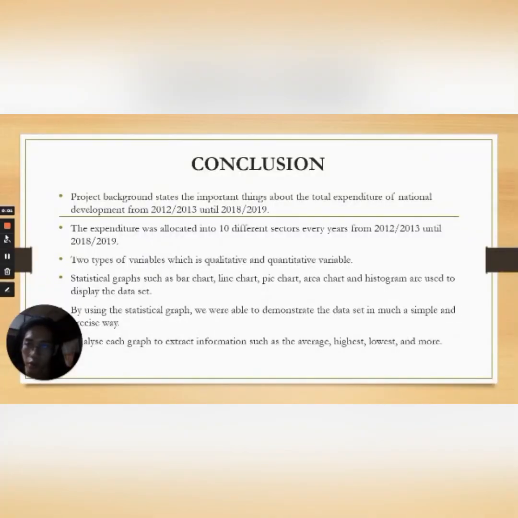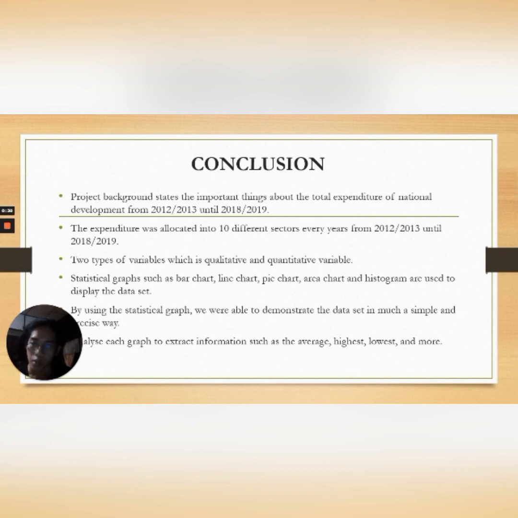For the conclusion, the project background states the important things about the total expenditure of national development from 2012-2013 until 2018-2019. The expenditure was allocated into 10 different sectors every year from 2012-2013 until 2018-2019. There are two types of variables, qualitative and quantitative, which are explained in the data description.